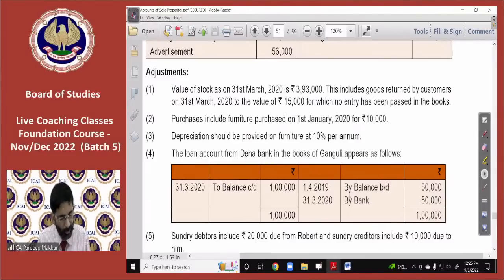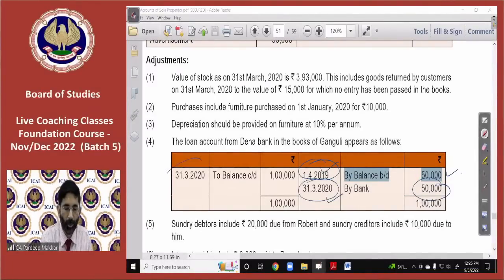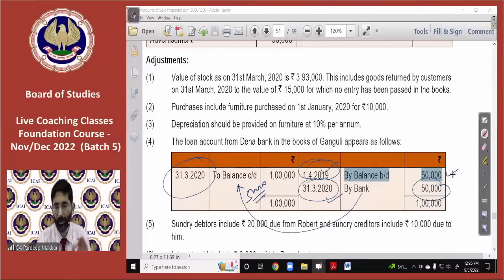Sakaldeep, you have asked about the calculation of interest of Dena Bank. Just see here: it is by balance brought down 50,000. This is on 1st of April 2019, beta. So on 1st of April 2019, 50,000 outstanding balance is there. But the remaining 50,000 loan is taken on 31st of March 2020, and the closing date is also 31st of March 2020. So whether any interest will be charged on this 50,000? No. It will not be charged because there are no days.